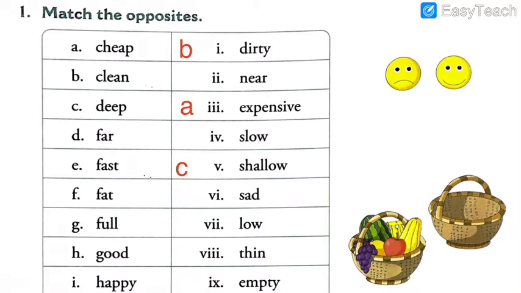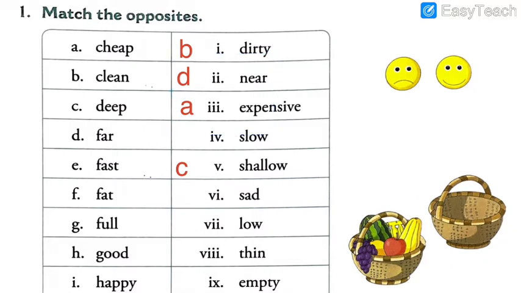So what do you say? What do you use the word if something is not far? Something very close to you in the distance. What do you use for that? Yes, obviously the question D should be matched with near. So opposite of far is near.